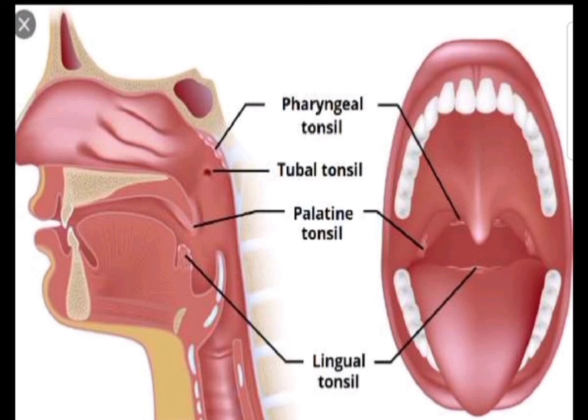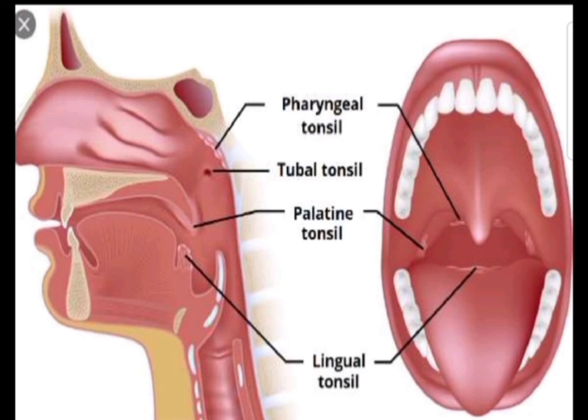And there are no crypts, there will be seen only 2 or 3 folds or pleats. Beneath the epithelium is present a diffuse mass of lymphatic tissue in which are embedded many lymphatic nodules. The deeper surface of the pharyngeal tonsil is also covered by a thin capsule of fibrous connective tissue, so it is also not covered by a complete connective tissue.